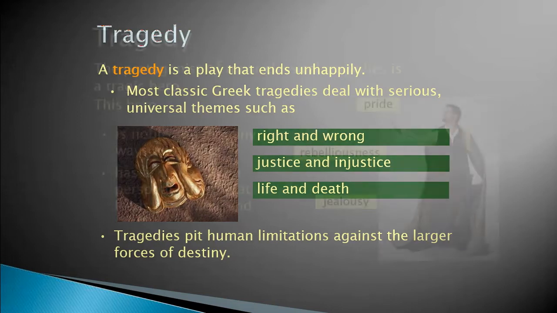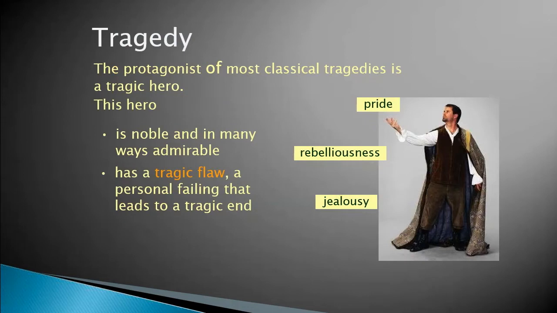Now, the protagonist of most classical tragedies is a tragic hero. When we are talking about the protagonist, we are talking about the main character, the one that plays the good part. It usually ends as a tragic hero.